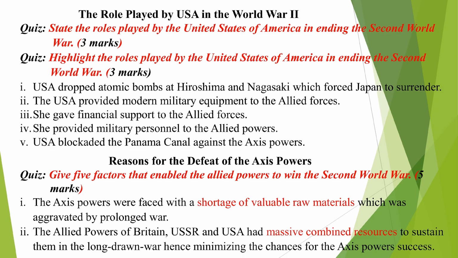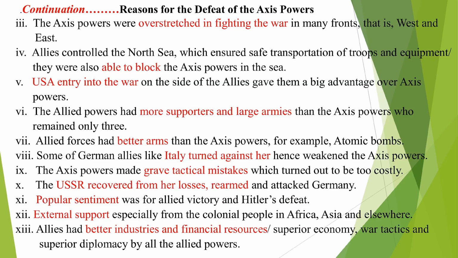Two, the Allied powers of Britain, USSR, and USA had massive combined resources to sustain them in the long-drawn war, hence minimizing the chances for the Axis powers' success. Three, the Axis powers were overstretched in fighting the war on many fronts. Remember, they had 2 fronts, that is the West and the East.